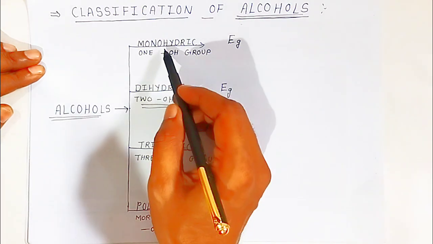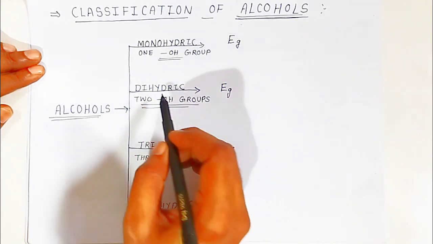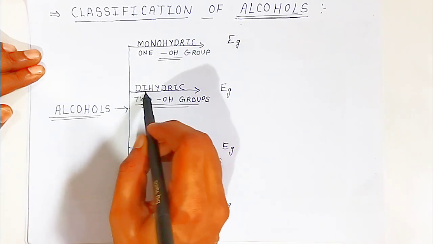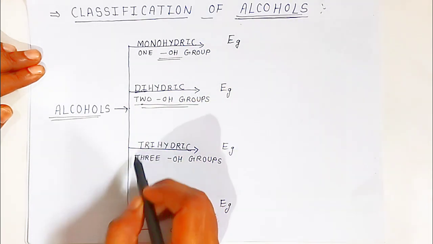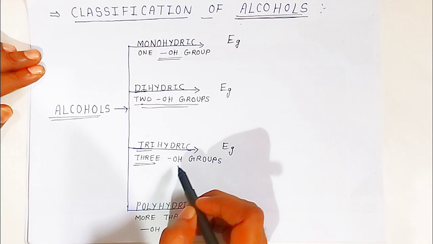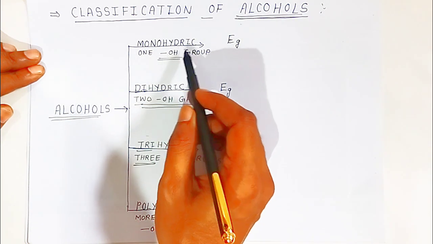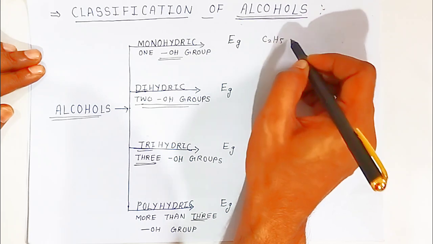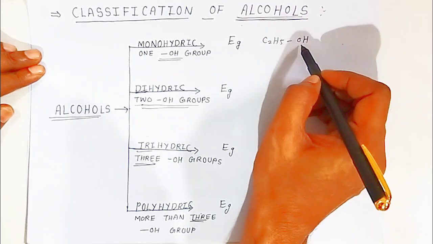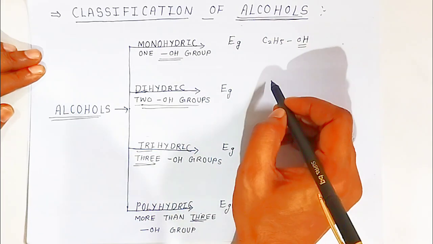Okay students, mono means the alcohol will contain only one hydroxyl group. Di means 2. If the alcohol contains 2 hydroxyl groups, we call it dihydric alcohol. Tri means 3. If alcohol contains 3 hydroxyl groups, we call it trihydric alcohol. If it is more than 3, students, we call it polyhydric alcohols. Now you should know the examples, students. Monohydric alcohols, we have a simple example, that is C2H5OH. This molecule contains only one hydroxyl group, we call it monohydric.